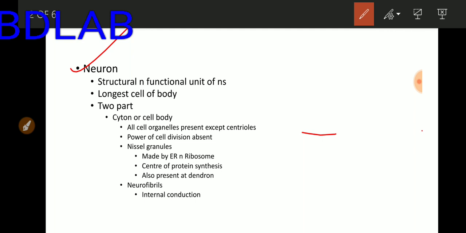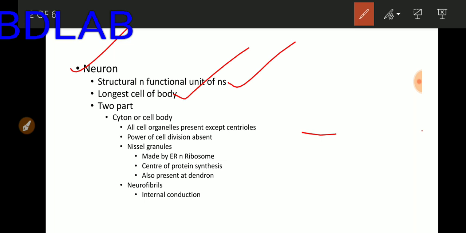First point of the nervous system is the neuron. Two factual points regarding the neuron you should always remember. First, the neuron is the structural and functional unit of the nervous system. Second, if anyone asks which is the longest cell of the body, it is the neuron.